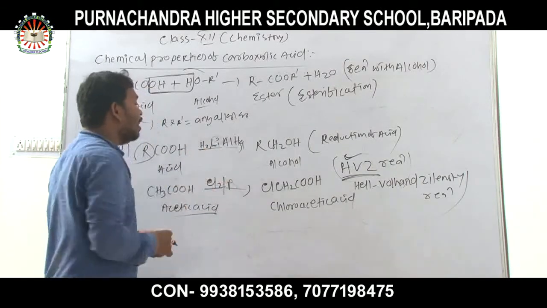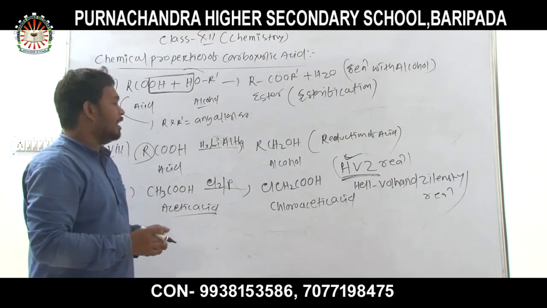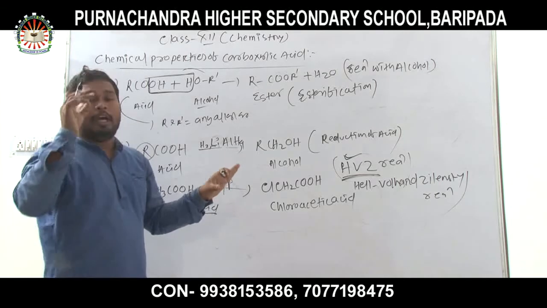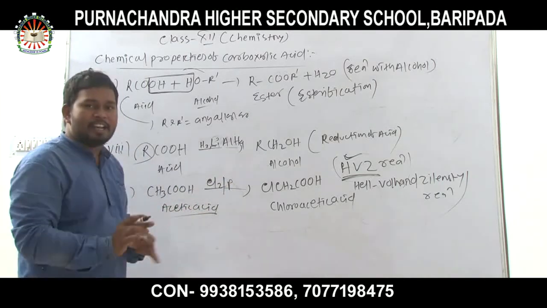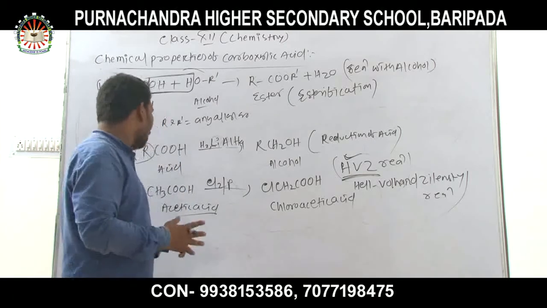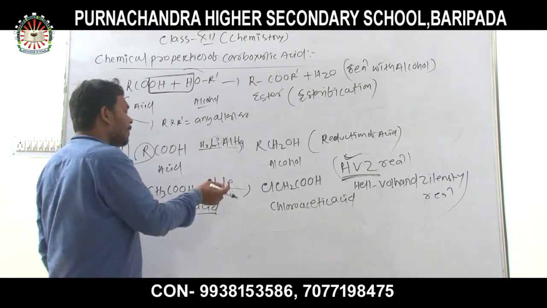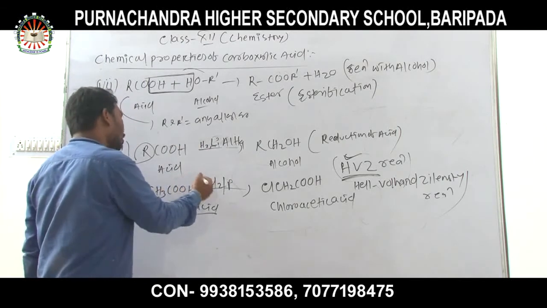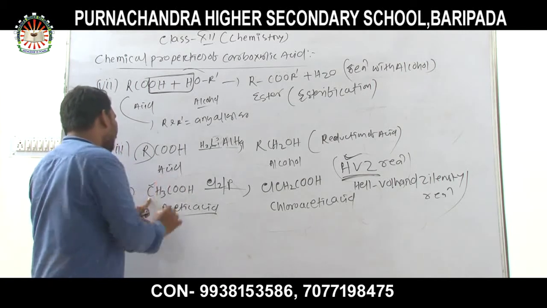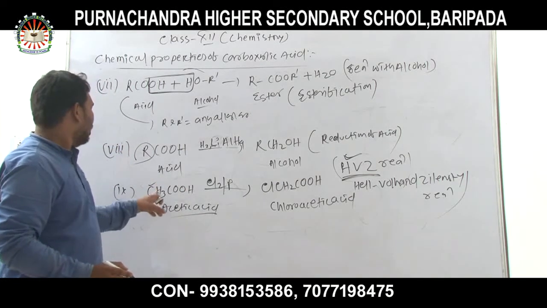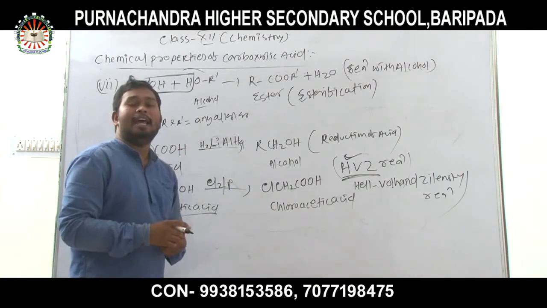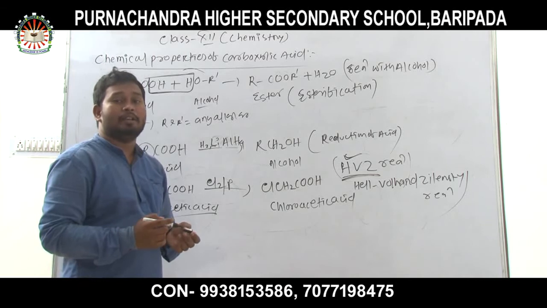Similarly, another important name reaction is called the Hell-Vollard-Zielinski reaction, or HVZ reaction in short. When acetic acid reacts with chlorine in presence of phosphorus, then chloroacetic acid is formed. In its mechanism, chlorine removes hydrogen from the methyl carbon atom, and instead of H, a chlorine atom is introduced. That is called Hell-Vollard-Zielinski reaction.